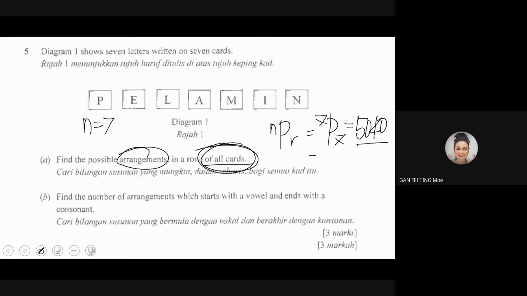Okay, then continue. Will that be okay? If you don't want to answer my question, please make sure that you have your calculator in front of you and type, then you check the answer.